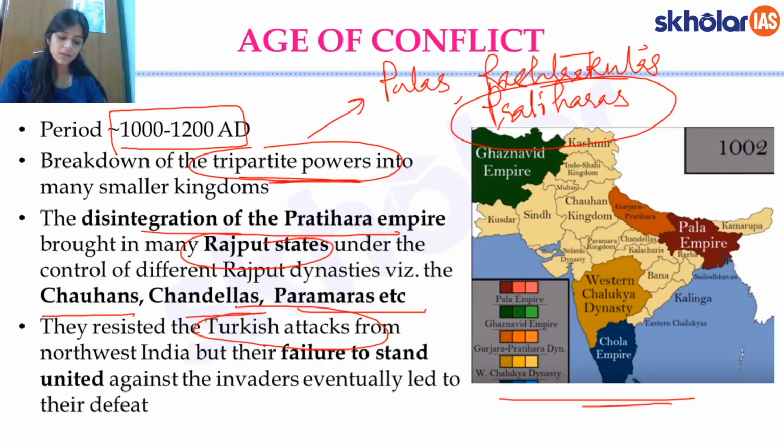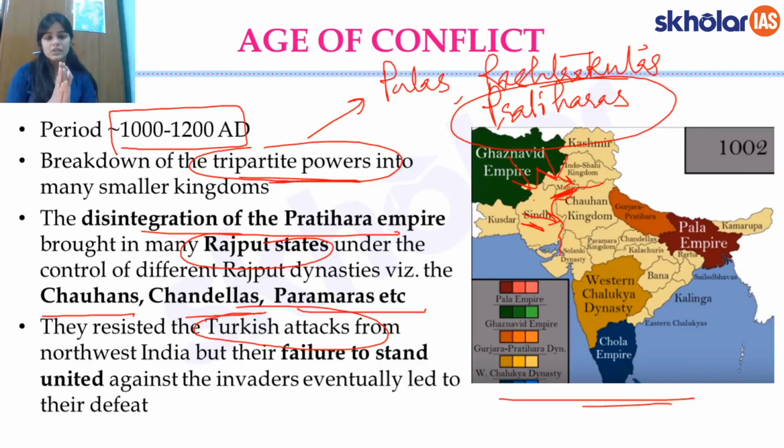From this side we had the Ghaznavid empire, which was constantly trying to get into India, and there were Arabs in Sindh and Multan who were further trying to get in. So these kingdoms made sure that their entry wasn't that easy, and they resisted the Turkish attacks from northwest India for quite some time, but ultimately they were defeated, and of course the Islamic invasions happened and went quite far, until the Deccan and far south in the country.